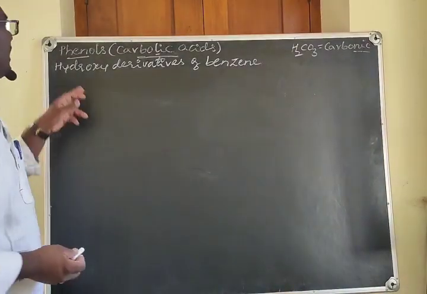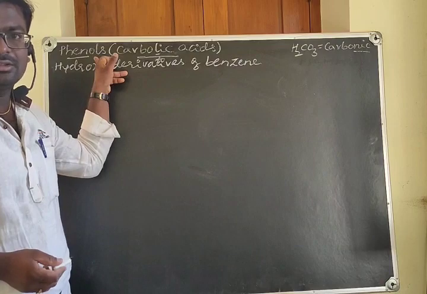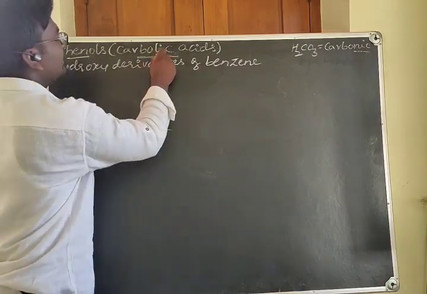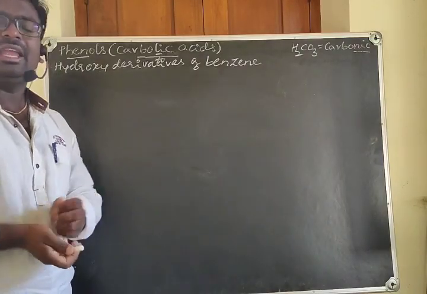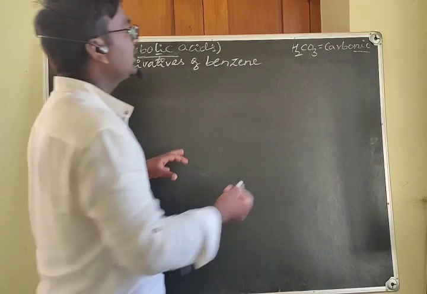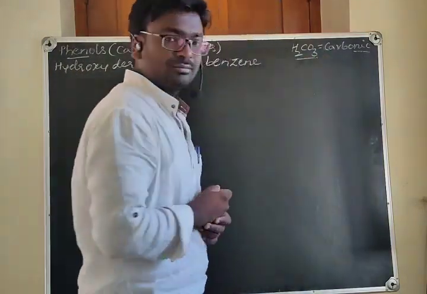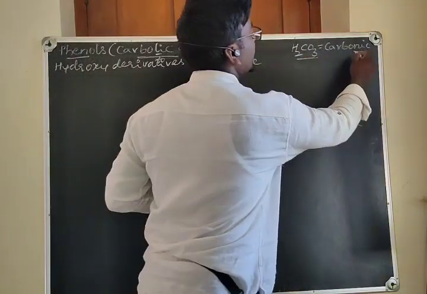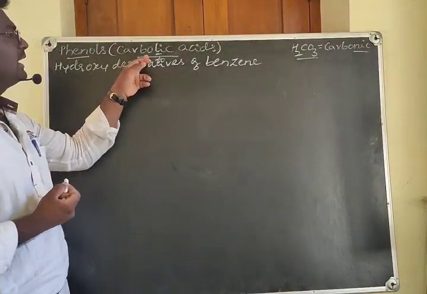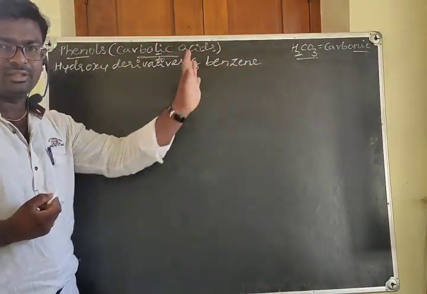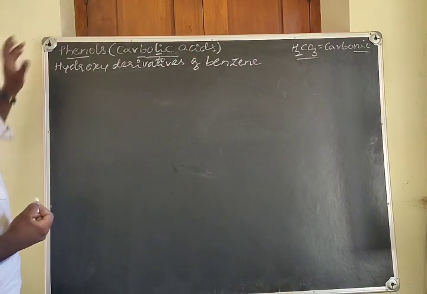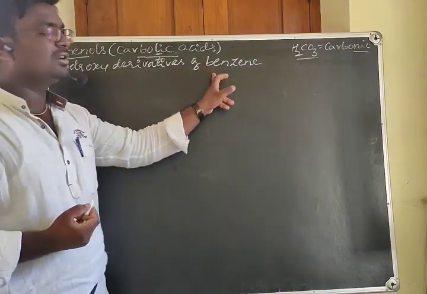Dear students, now we shall discuss the phenols. Phenols are also called carbolic acid. We have another type of compound, which is called carbonic acid. What is that? H2CO3. It is called carbonic acid. You should have a clear difference between what is carbolic acid and what is carbonic acid. Okay. And here, what are phenols? Phenols are hydroxy derivatives of benzene.